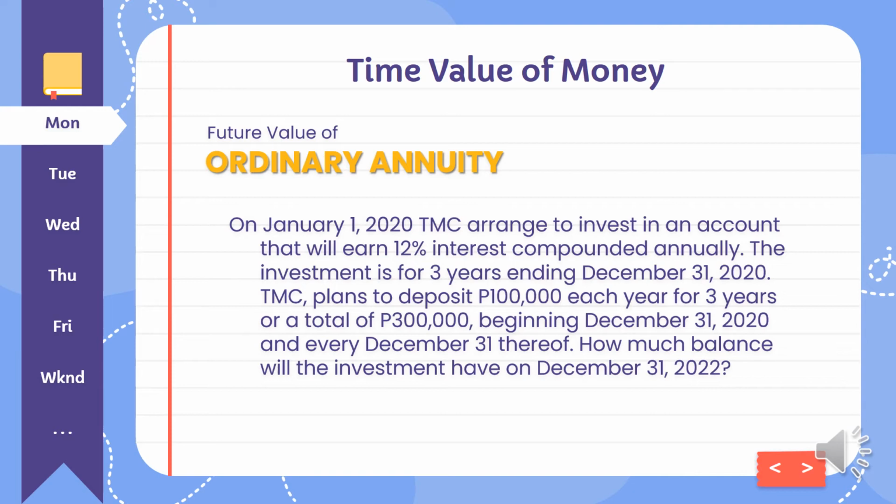Let us always remember that when we are talking about ordinary annuities, the payment is done at the end of the period. So in this problem, we can see that the payment is done every 31st of the year. And also, be reminded that when we say future value, we are talking about the total value of payments at a specific point of time. Therefore, in this problem, we are seeking the total value of payments after 3 years. Let's proceed to the solution.